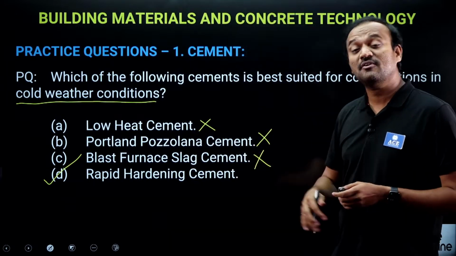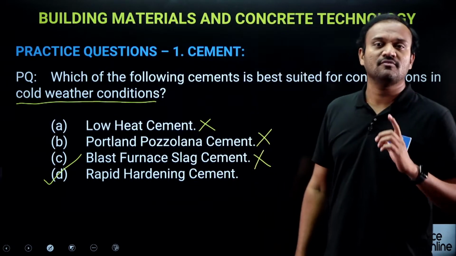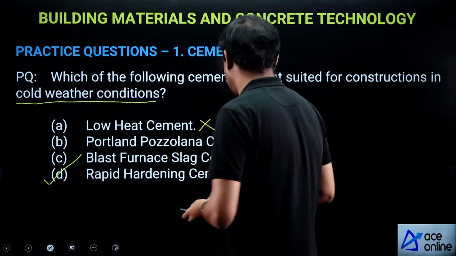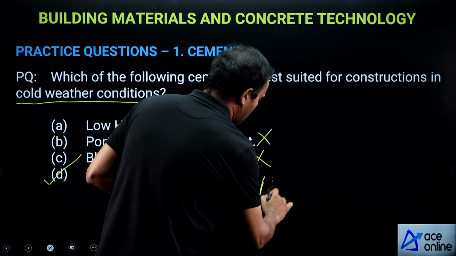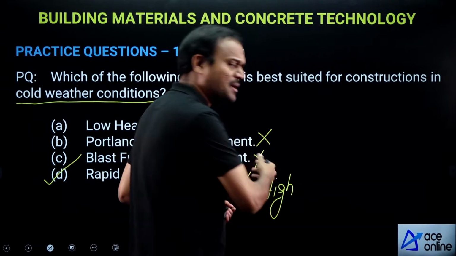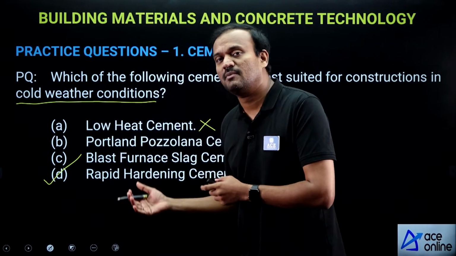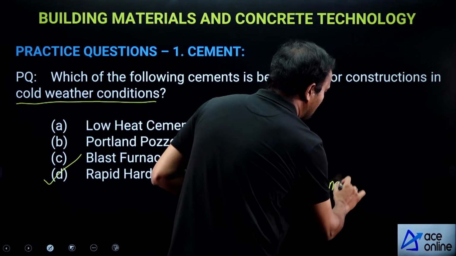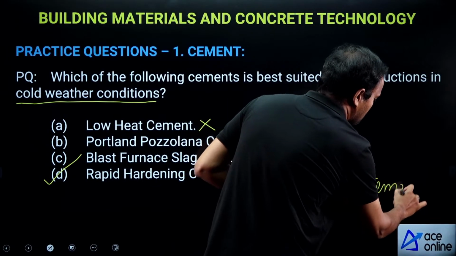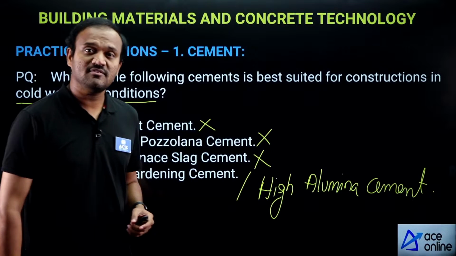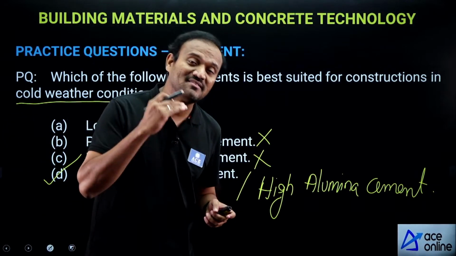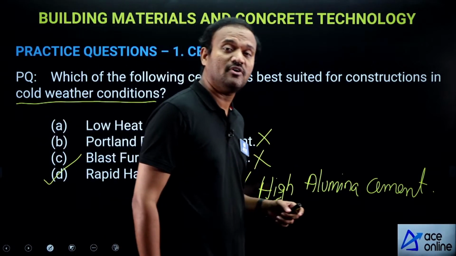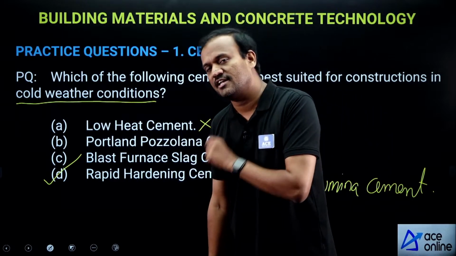Now, apart from this cement, another cement which is suitable for constructions in cold weather conditions is high alumina cement. Sometimes in the options rapid hardening cement may not be given. Instead of that, high alumina cement, if it is given in the option, it is also correct. High alumina cement, this cement also has high initial strength and high heat of hydration. So it is also suitable for constructions in cold weather conditions.